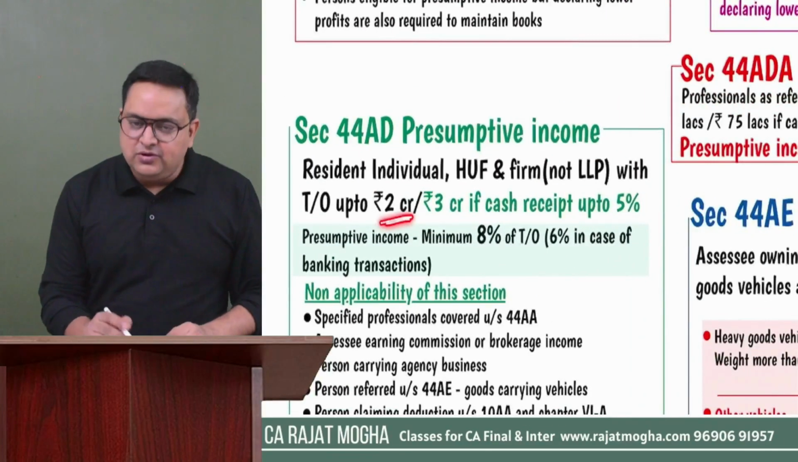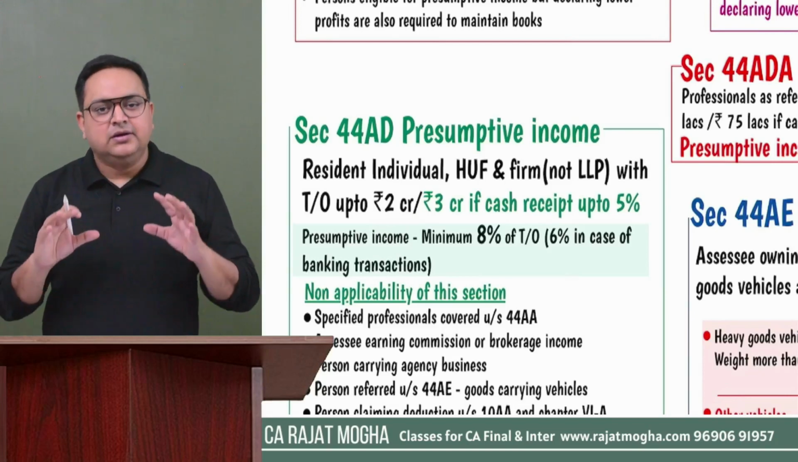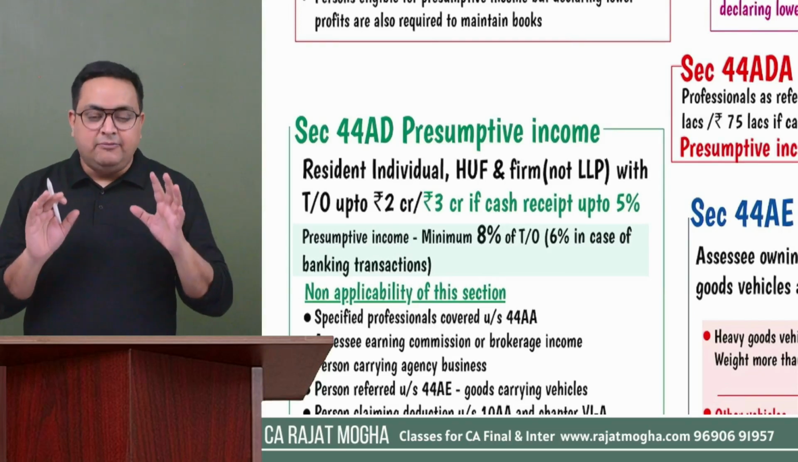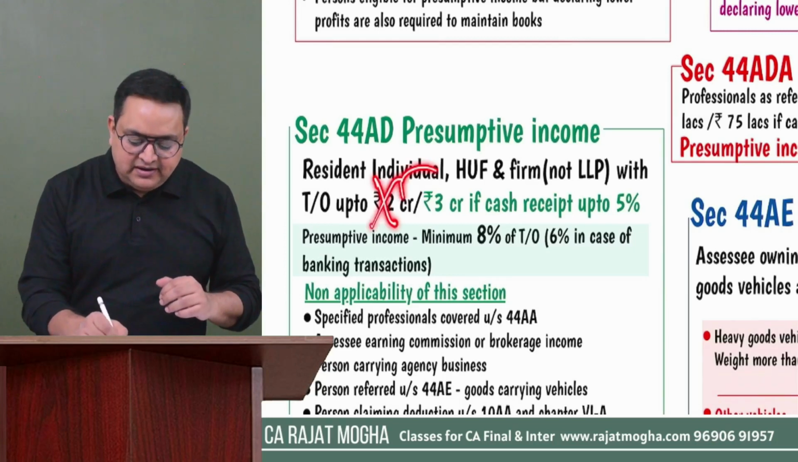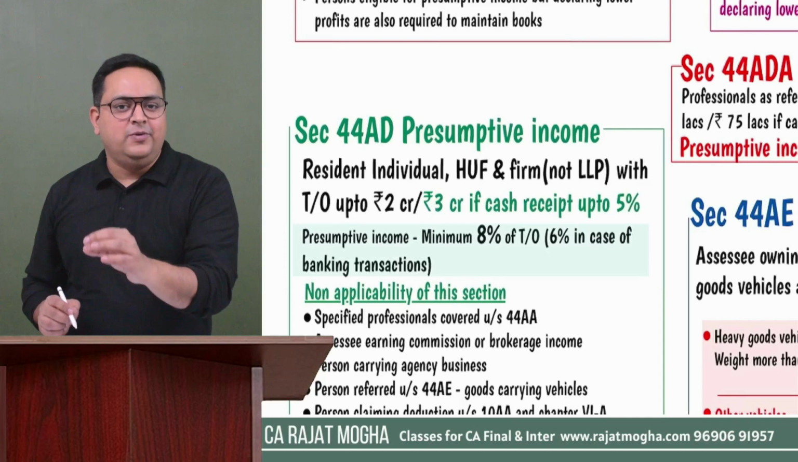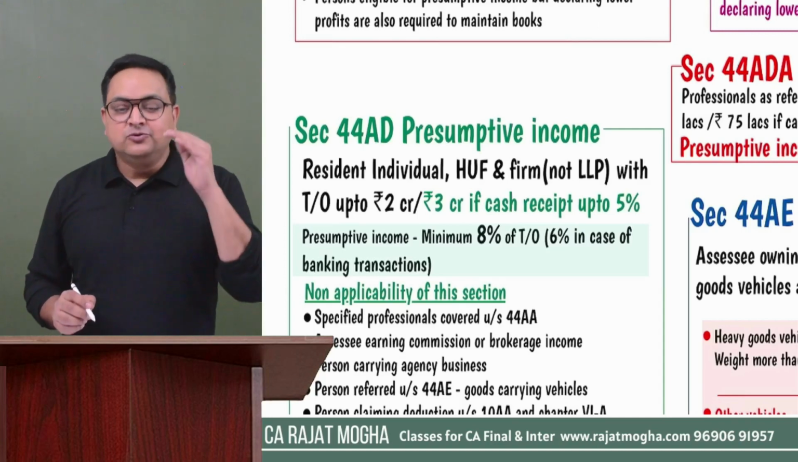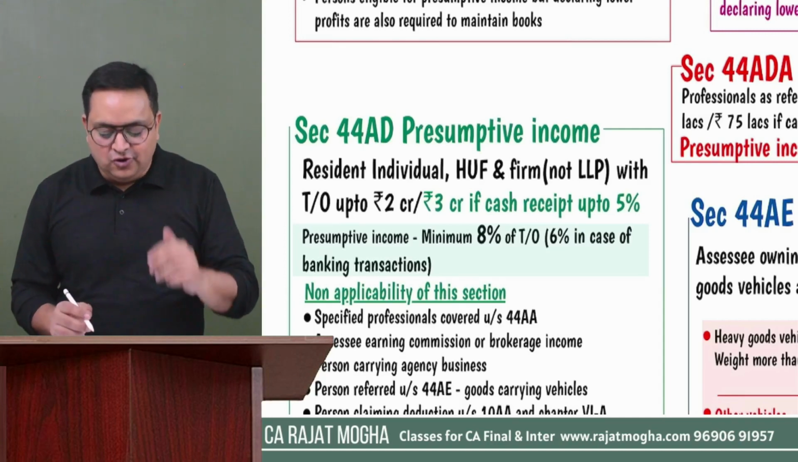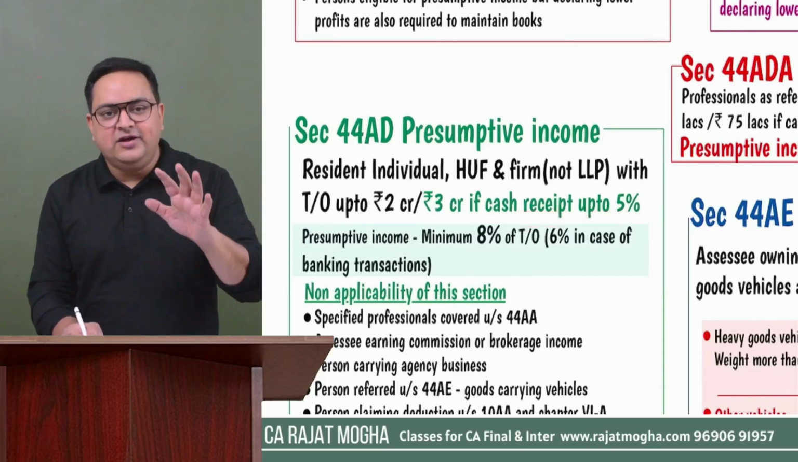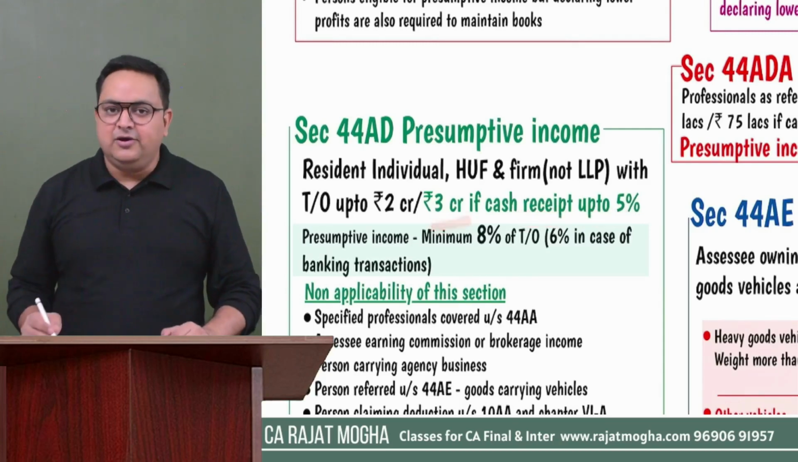So generally it is 2 crore for all the people, and it is still 2 crore today for all the people. I'm not saying that the 2 crore limit has increased to 3 crore. No, 2 crore is still there. One more limit of rupees 3 crores is added over here. So if your cash receipts are up to 5%, then the limit would be 3 crore in that case.